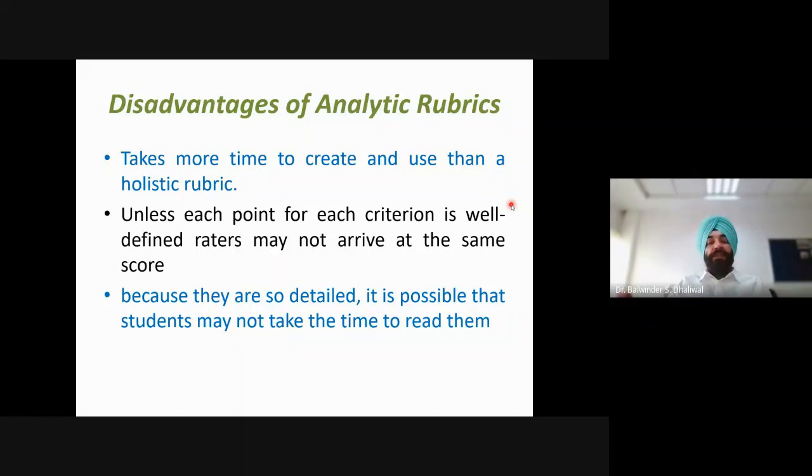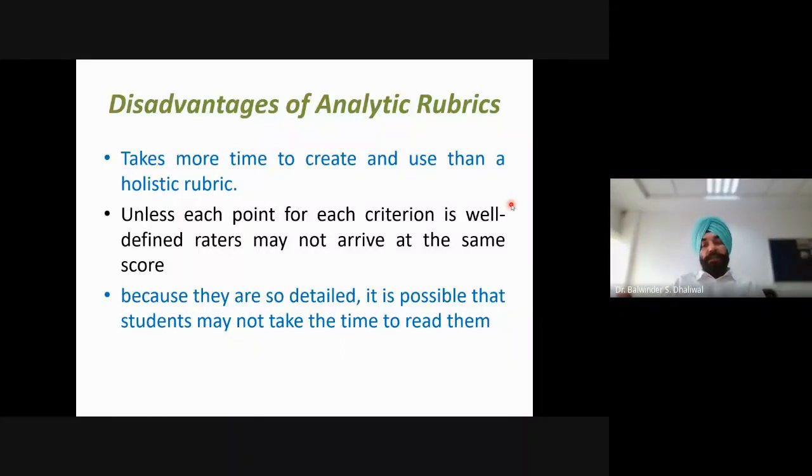And similarly, when we are using this analytic rubric, the instructor or evaluator has to make many decisions. So it is also a time-consuming process when we are applying this analytic rubric for the evaluation of the student work.